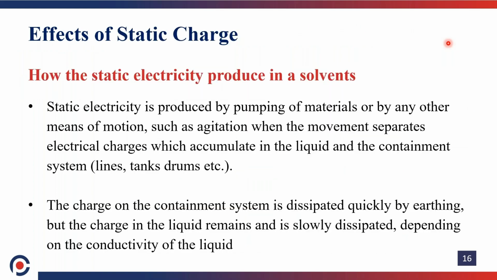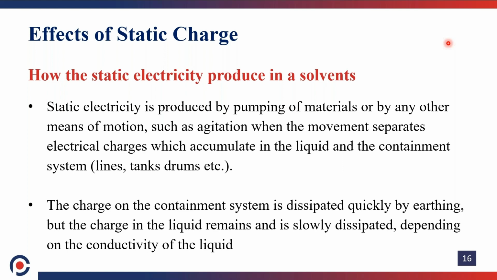Then, effects of static charge. Static electricity is produced in industry. Normally we have different applications, for example mixing a solvent with another solvent, or dissolving some salt in the solvents. Due to industry applications, the usage of solvent is high. So in this case, how can we avoid static electricity? First we will see how static electricity is produced in a solvent, then how we can eliminate the static charge, which we will see later.